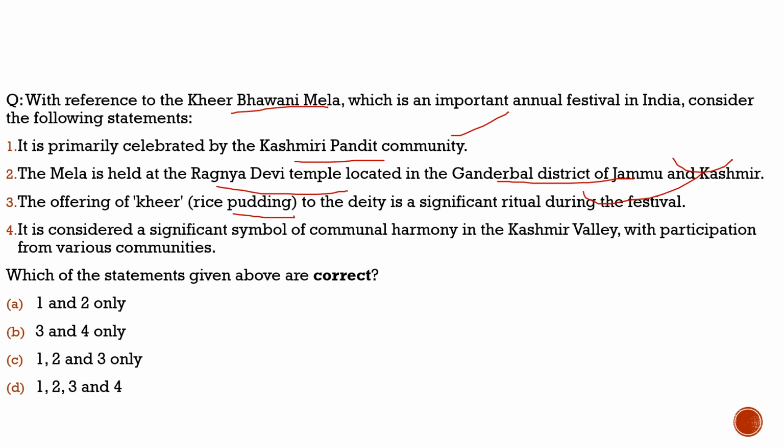Fourth statement, it is considered a significant symbol of communal harmony in the Kashmir Valley with participation from various communities, 100% correct. So with respect to this question, the correct statements are statement 1, statement 2, statement 3 and statement 4, and from the code given below, the correct code would be option D. With this, we have completed today's discussion.